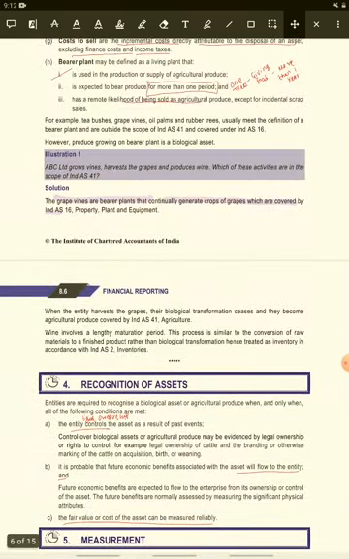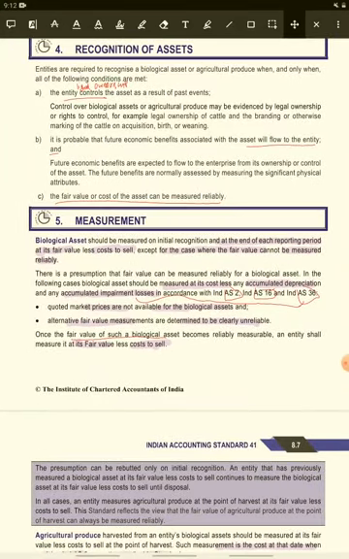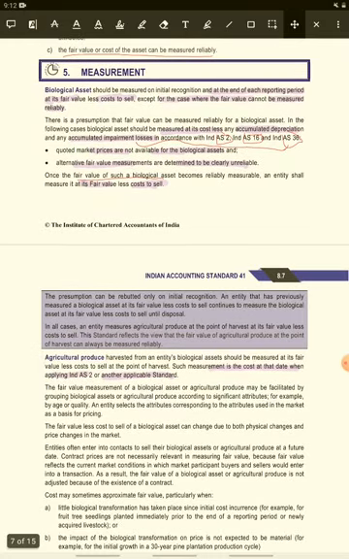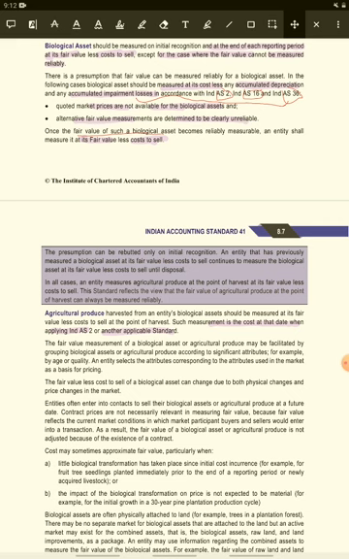Okay, biological asset. अच्छा, alternative fair value measurements are determined to be clearly unreliable. मतलब जब current market price available नहीं होगा और जो फेयर वैल्यू मेजर कर रहे हैं वो अनरिलायबल होगा, तब हम ये मेथड यूज करते हैं. ओके, and after that it is for biological asset, and after that once we get the fair value then we again measure it at fair value less cost to sell.